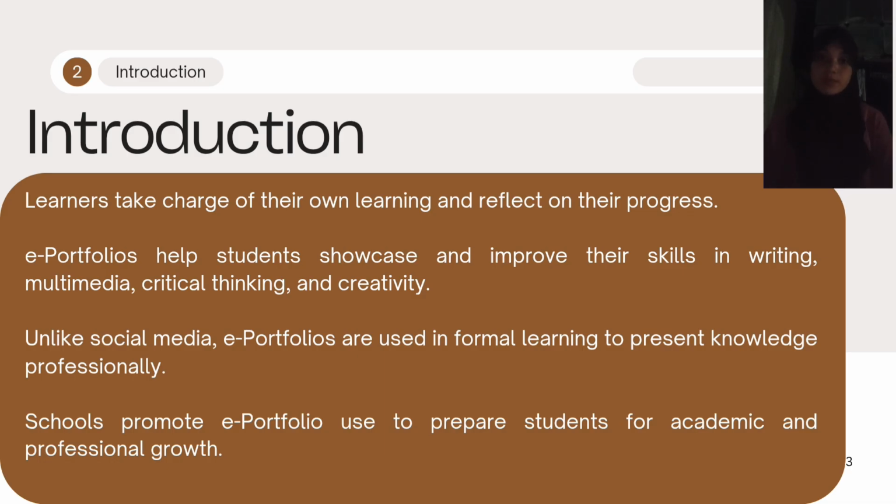Unlike social media, an electronic portfolio requires professionalism and a purpose. PE students may upload workout routines, reflections, and performance reports in a structured academic manner. Many schools are working to ensure students gain practice and experience with electronic portfolios.